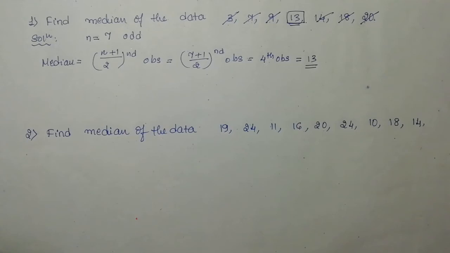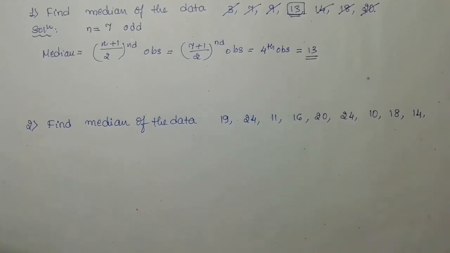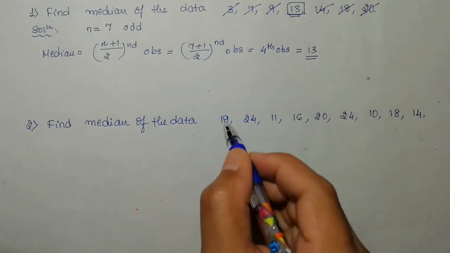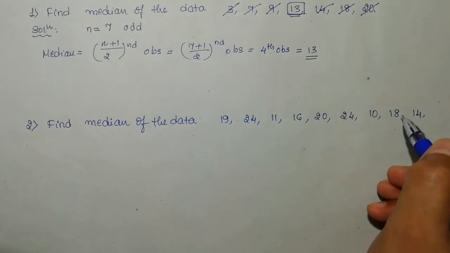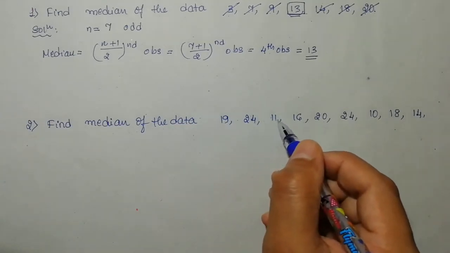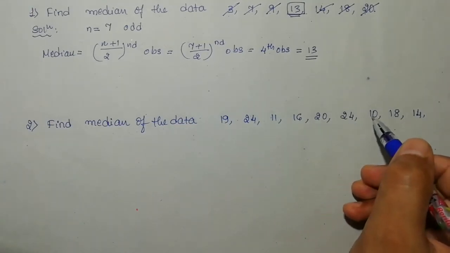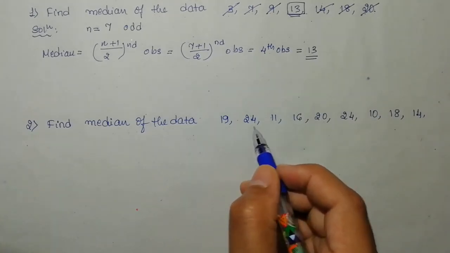Now look at the second example. It's actually related to odd or even numbered observations? Look here: 1 2 3 4 5 6 7 8 9. Actually here it is also an odd number, I think. 9 observations are there. And one more thing here, it is shuffled.